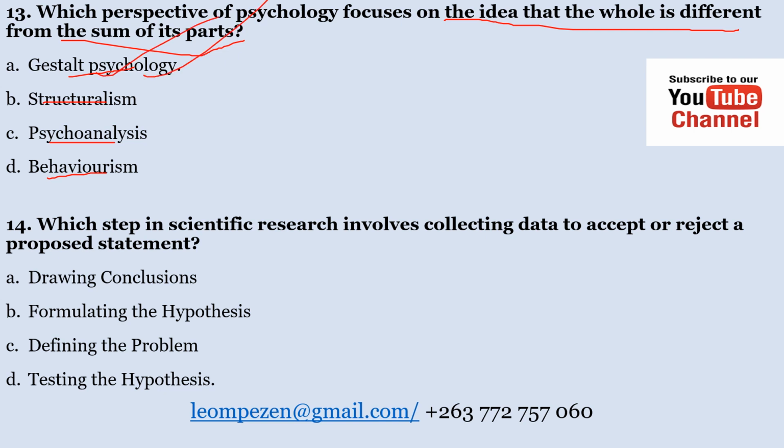Number 14. Which step in scientific research involves collecting data to accept or reject a proposed statement? A. Drawing conclusions. B. Formulating the hypothesis. C. Defining the problem. D. Testing the hypothesis. The correct answer here is D, testing the hypothesis. This is whereby you reject or accept a proposed statement, which is the hypothesis. So the correct answer, number 14, is D.